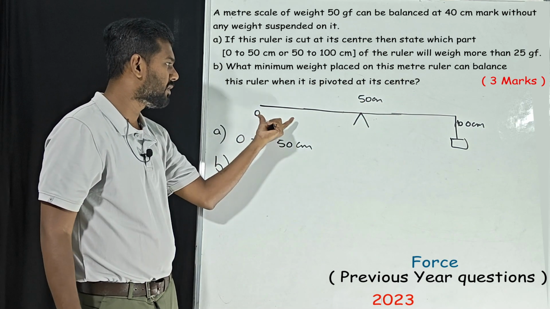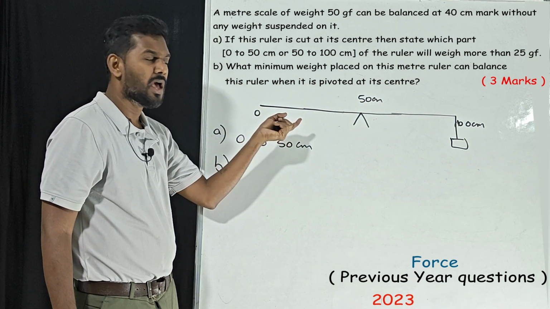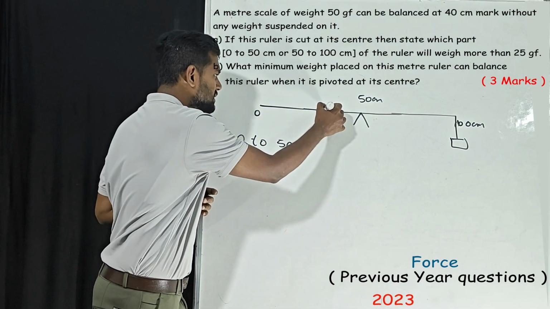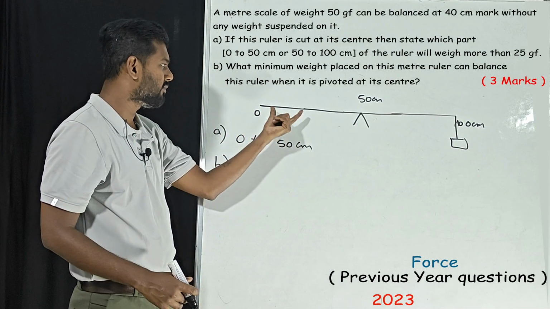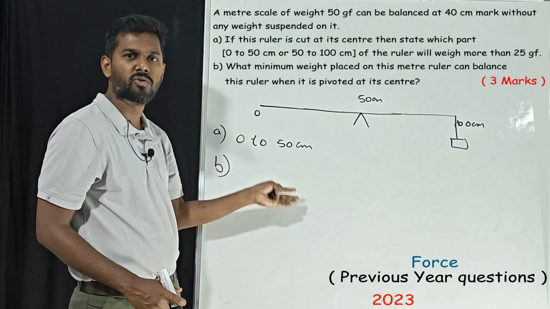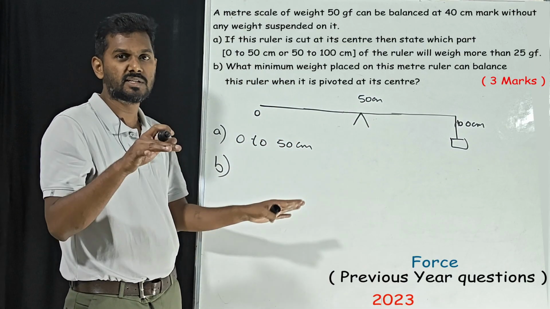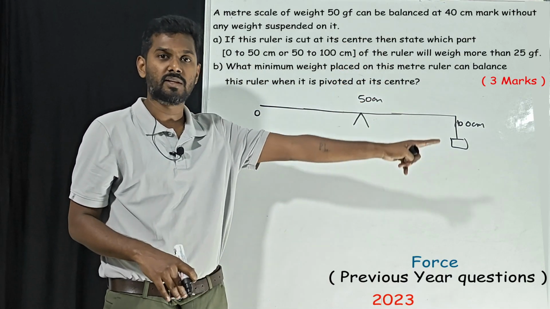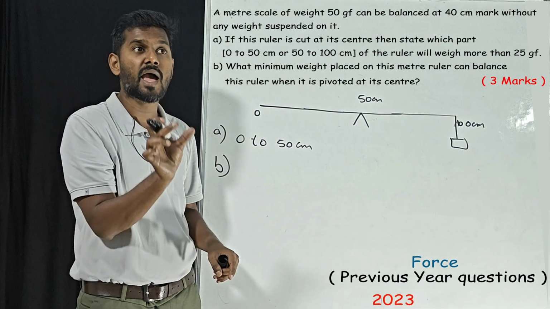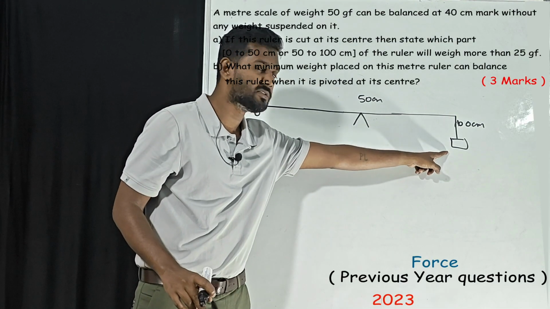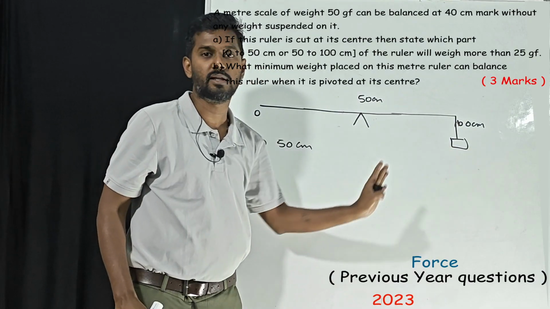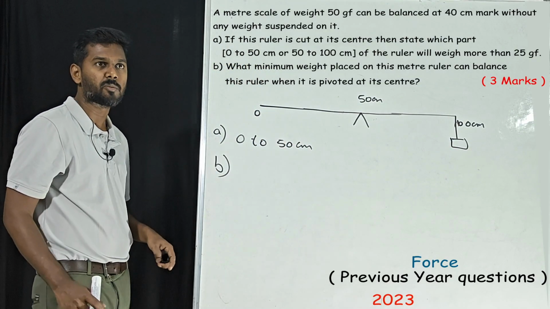Why are we not placing the load on this side? It is because the center of gravity is at 40, so it is going to fall this side only. If I place the same weight here, again it is going to fall faster. We have to balance the scale, which means we have to place the weight on that side. They have clearly asked for the minimum weight. Minimum weight means we always have to place the load at the other end, completely at 100 centimeter.